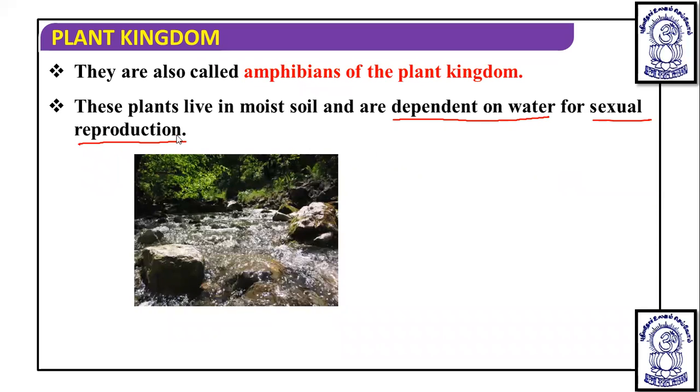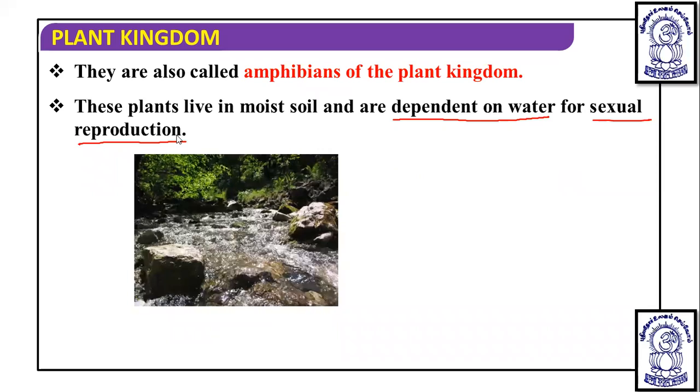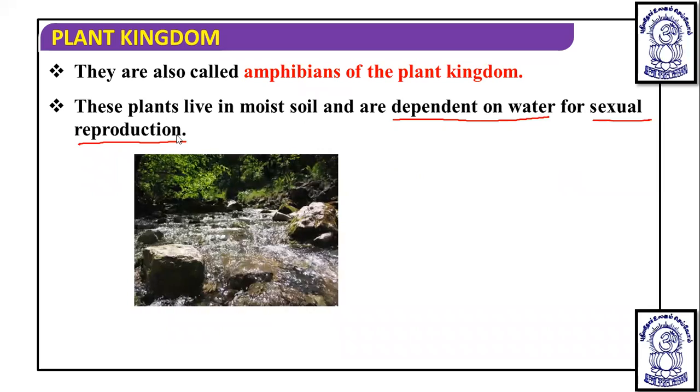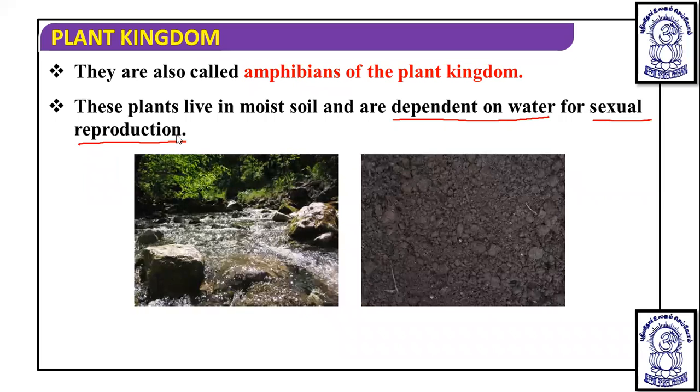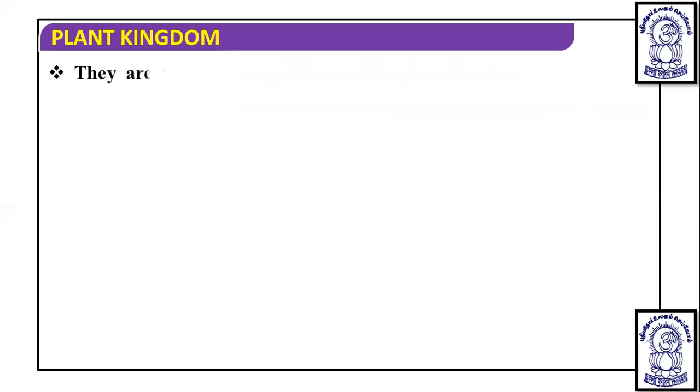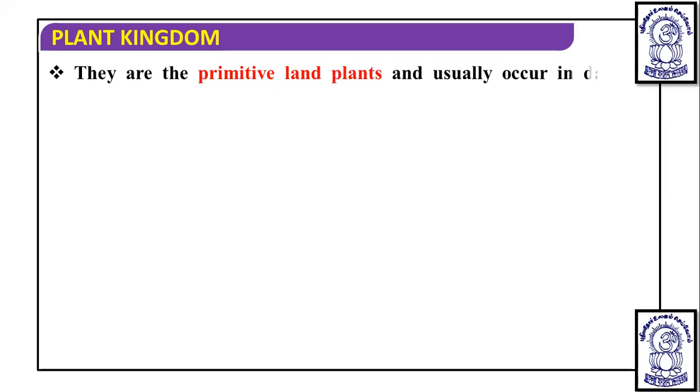You can see this watery condition in moist soil where they are known to grow. Here also you can see the presence of bryophytes. Bryophytes are also considered primitive land plants. Actually, they are land plants, but they need water for fertilization, as we discussed in the previous slide. They usually occur in damp and shaded places.